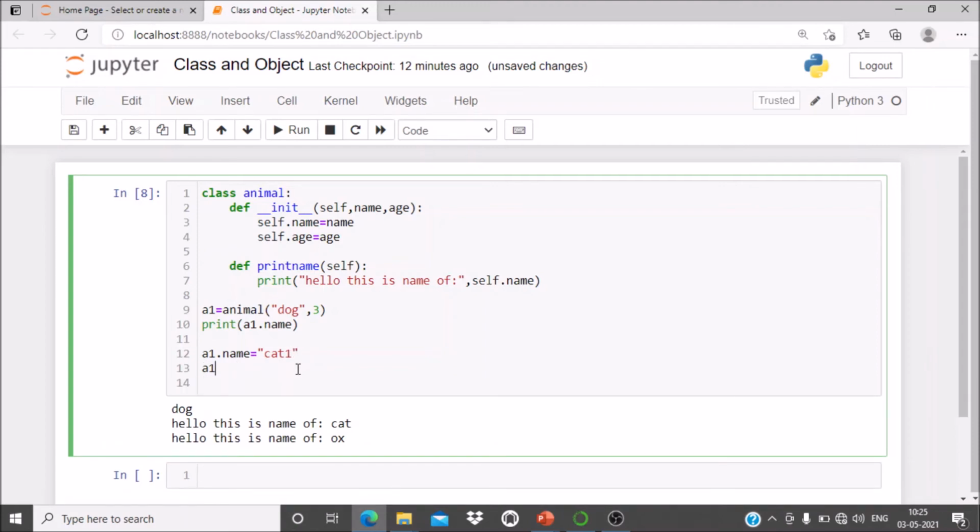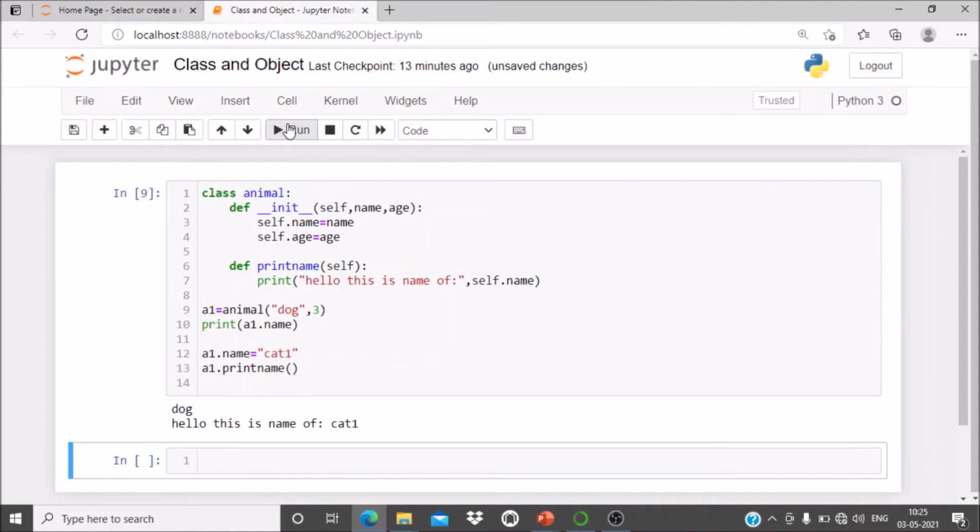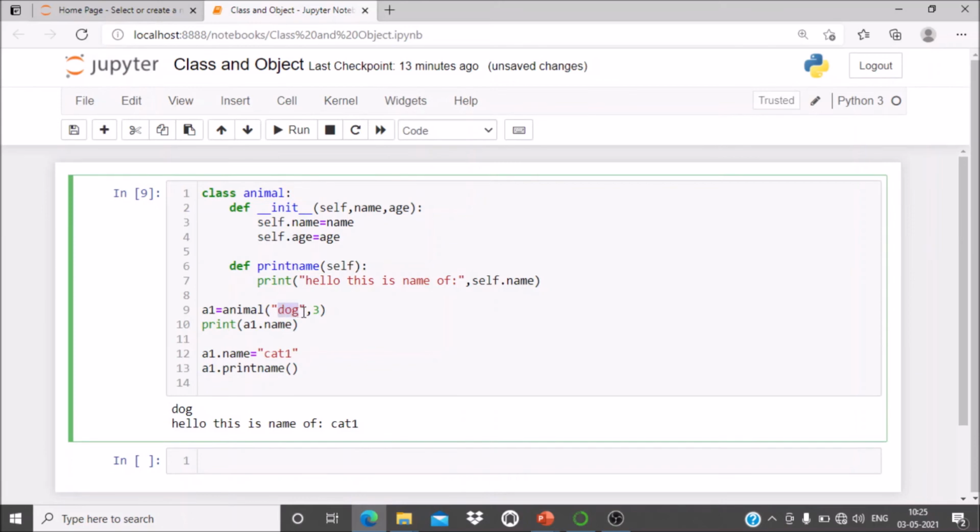So a1 dot print name, okay, now run it. Now here you can see earlier the name of the object was dog. After modifying it to cat1, it is printing this is name of cat1.